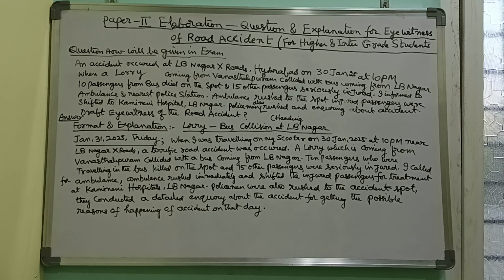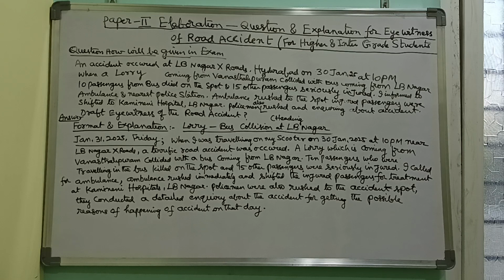Then you start writing the date, on which date and on which day it happened. Date and day should definitely be mentioned. Then you start explaining the accident, what happened on that day at that place. The explanation will be like this: when I was traveling on my scooter on 30th January 2025 at so and so time near LB Nagar X Roads, a horrible road accident occurred.